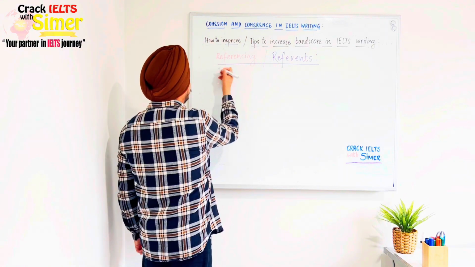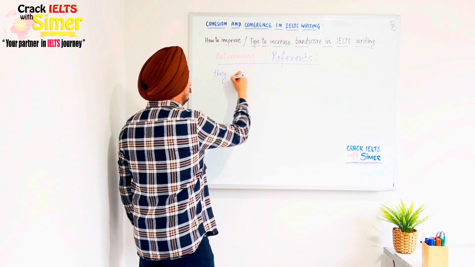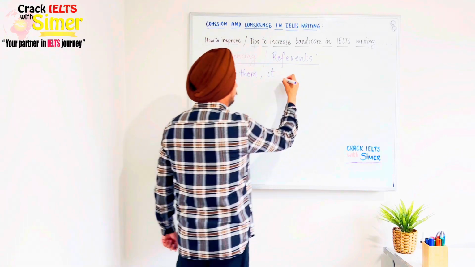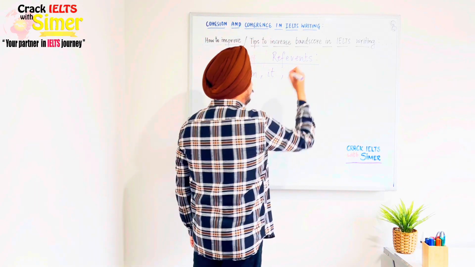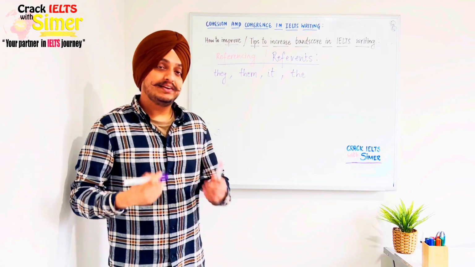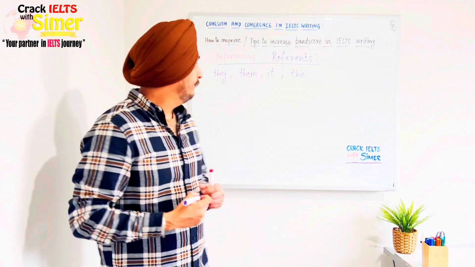So words like they, them, it, the are generally used to make references to something that you have already mentioned in the paragraph.